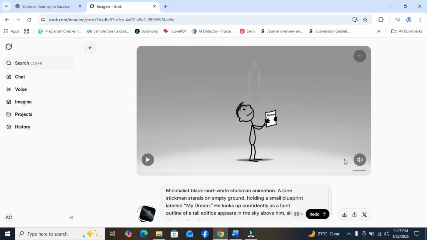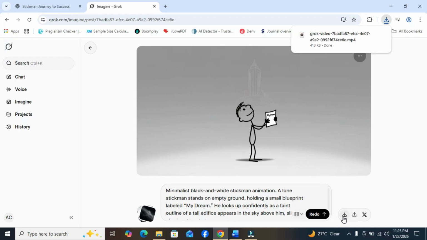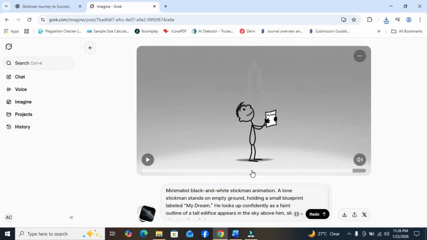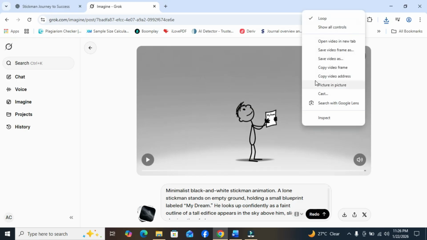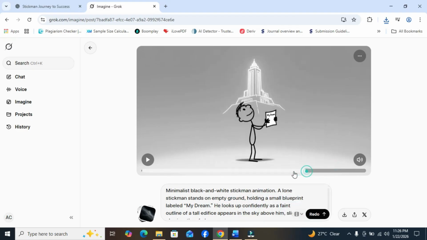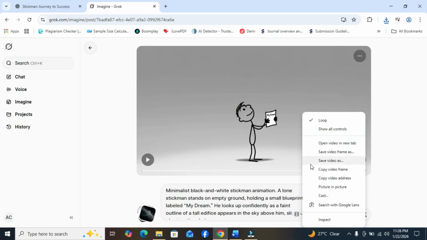The next thing we're going to do is to download this video. Click on download. Okay, download. Then I'm going to shift the frame of this video to the end. This is the frame of the video to the end, and I'll right click and click on copy video frame. After right clicking, you must be able to shift this frame. You can see the frame here to the end. So I'll right click and click on copy video frame.